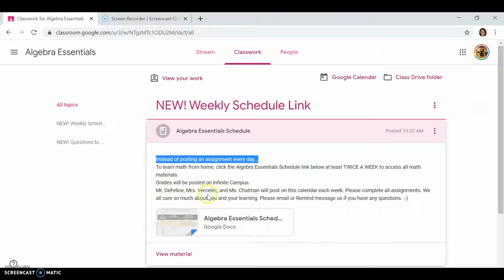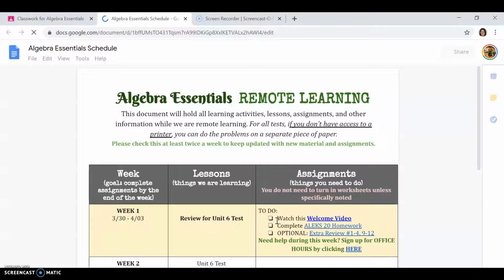Mr. DeFelice, Ms. Versalis, that's me, and Ms. Chapman are going to post on this calendar link each week. So complete all the assignments. We all care about you so much. We miss you. We wish we were still in class together. We want you to still be able to learn from home. So use this link, email or Remind message us if you have any questions. So click on the link.